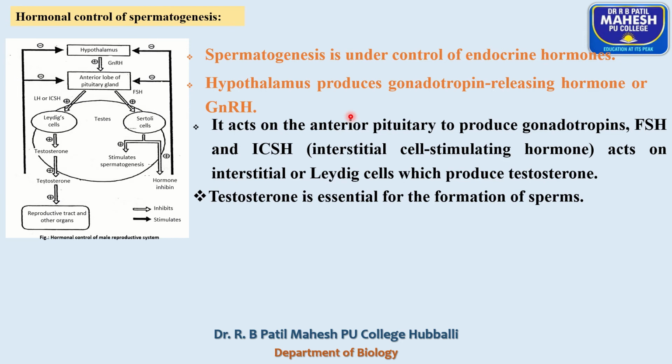The FSH stimulates the primordial germ cells to produce sperms, whereas luteinizing hormone or ICSH stimulates interstitial cells or Leydig cells to produce testosterone.